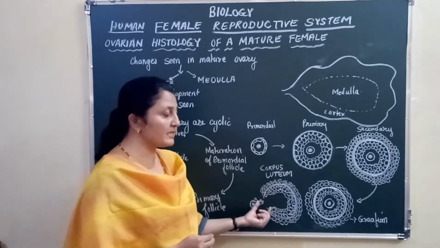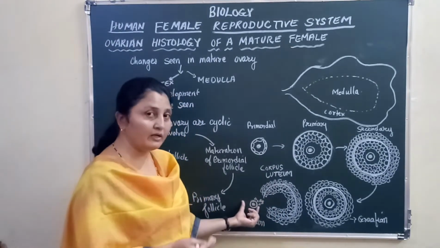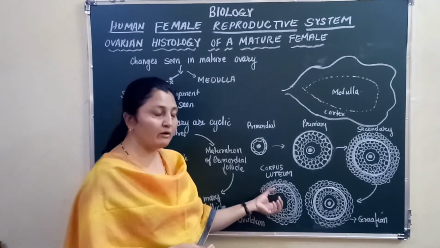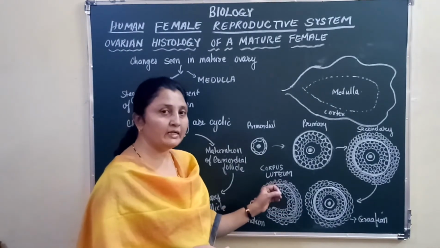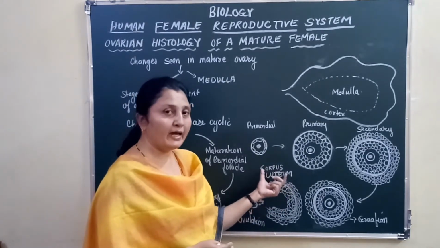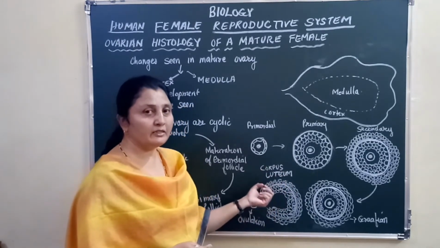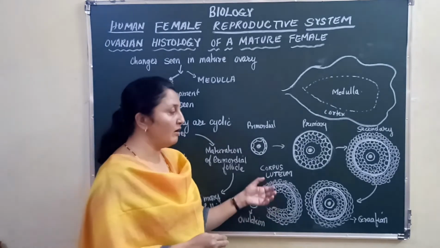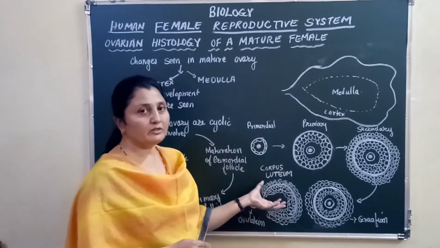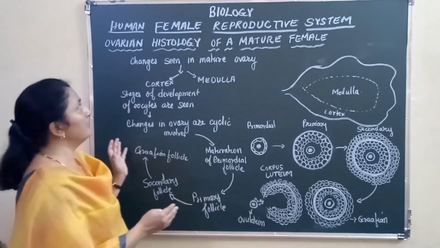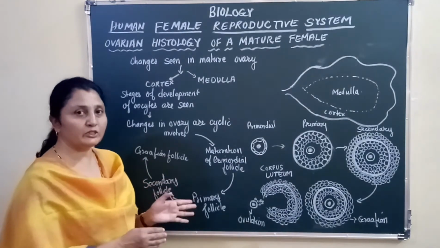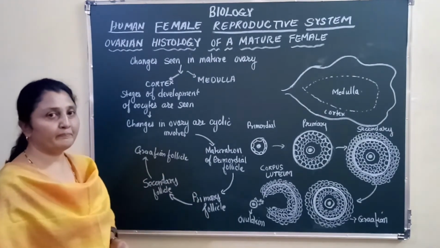But if fertilization does not take place, then the same follicle gets converted into a white colored structure called the corpus albicans, and that marks the beginning of the next or the bleeding phase, right? So this was the histology of a mature ovary, of a mature female.